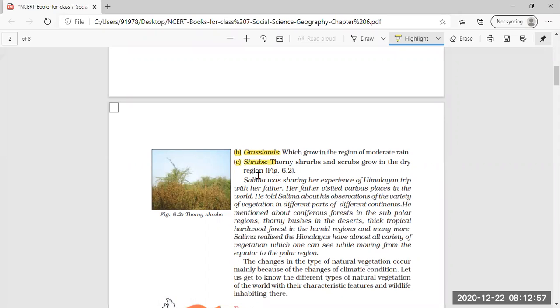Then the third category of natural vegetation, we have seen about the shrubs that grow in dry regions. That means very little, or we can say no, rainfall in that area. Shrubs or scrubs, that means the thorny bushes, grow.